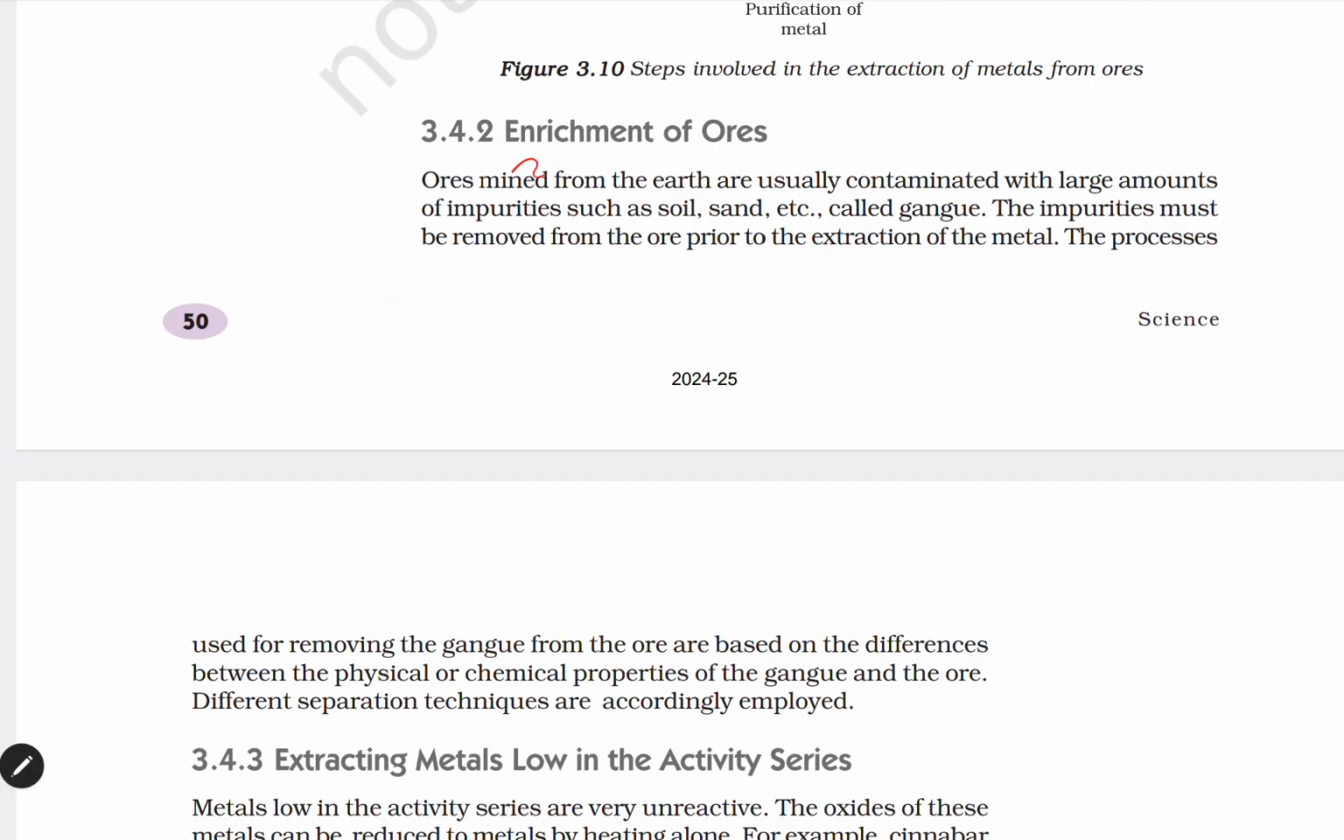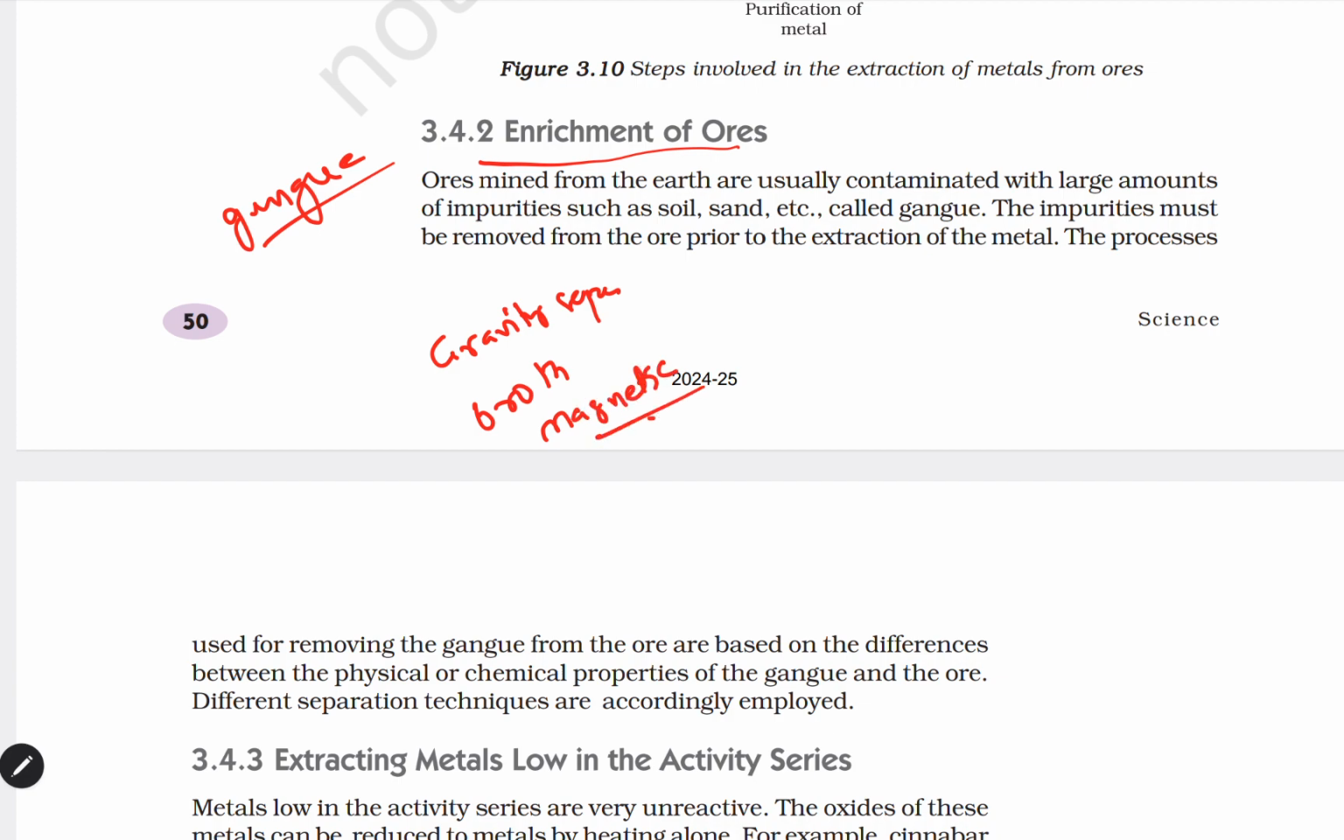Next one, enrichment of ores. Another name for this is concentration of ore. Removing the impurities from the ore is nothing but enrichment of the ore. Another name for the impurities is gangue. What are the different methods of this enrichment of the ore? You can use gravity separation, froth flotation, and magnetic separation also. These are the methods of purifying or enriching the ores: gravity separation, froth flotation, or magnetic separation.